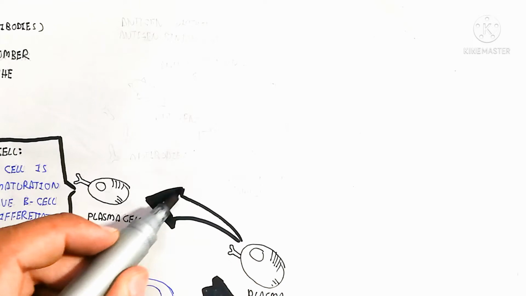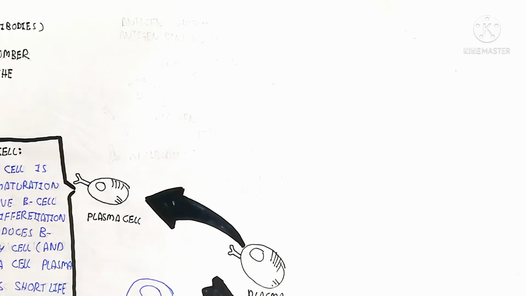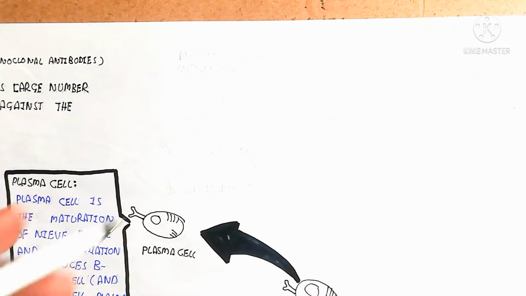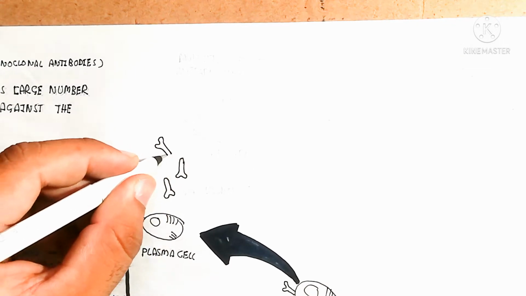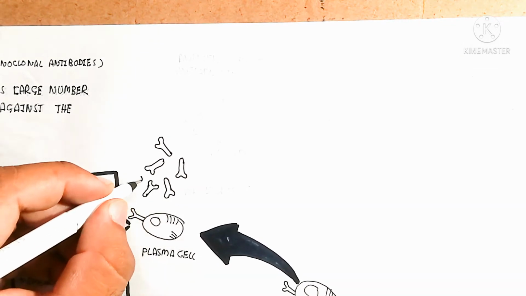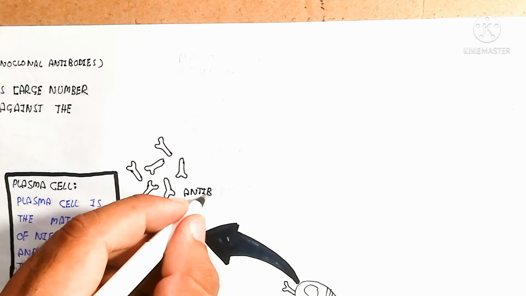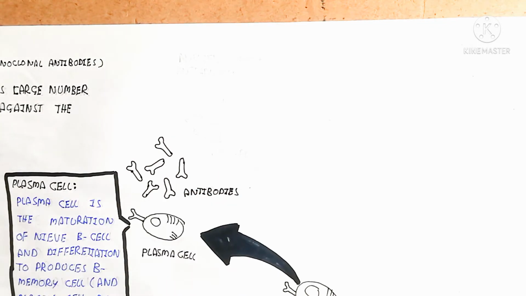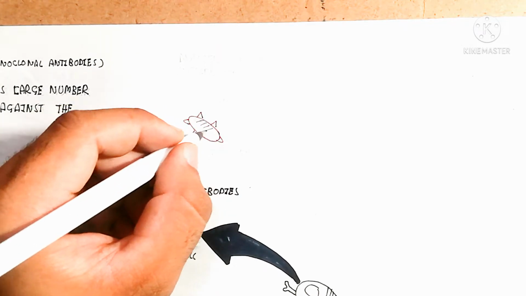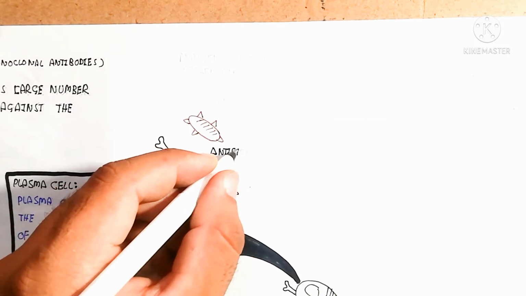The plasma cell produces a lot of antibody, the same type of antibody against the antigen. I hope you make sense of that.